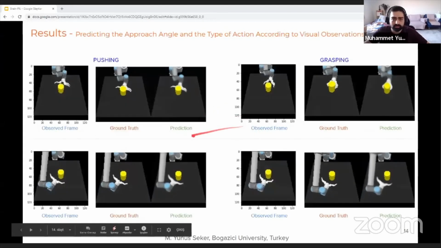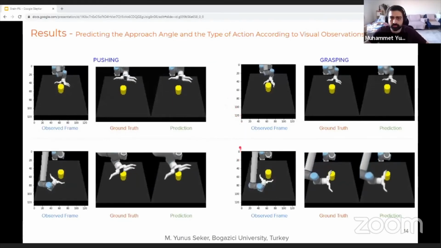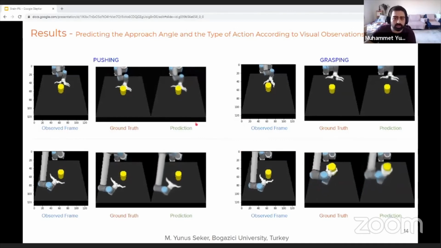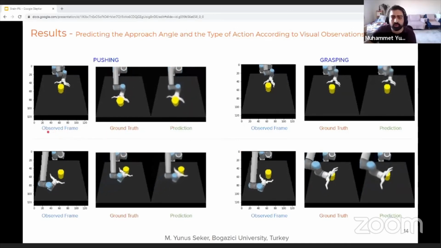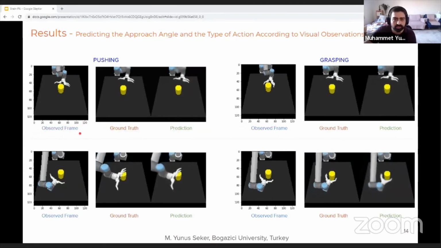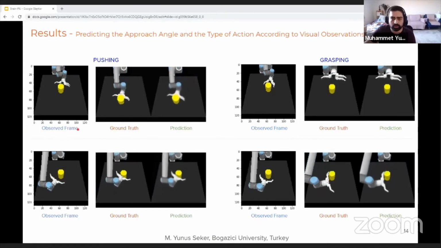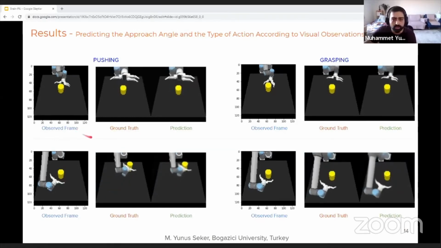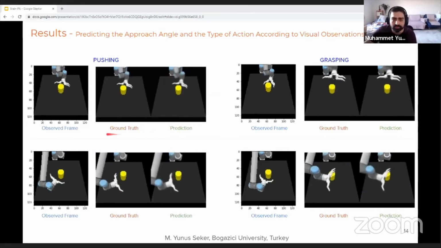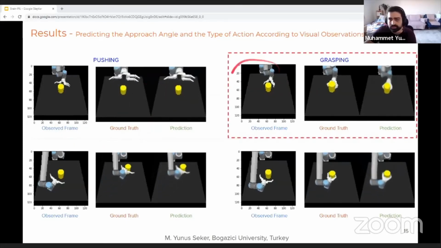So we have some preliminary results here. In this experiment, firstly, we test our system to see if it can predict the approaching angle and the type of the action just by using a single visual observation that is not in the training set. So here the images on the left are the observed frames that are inputs. We want our system to predict the rest of the trajectories according to it. The videos on the right show our prediction results, and you can compare them with the ground truth videos in the middle. Let's have a look at this example.